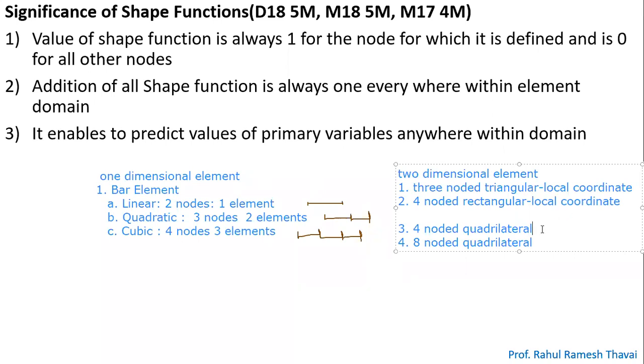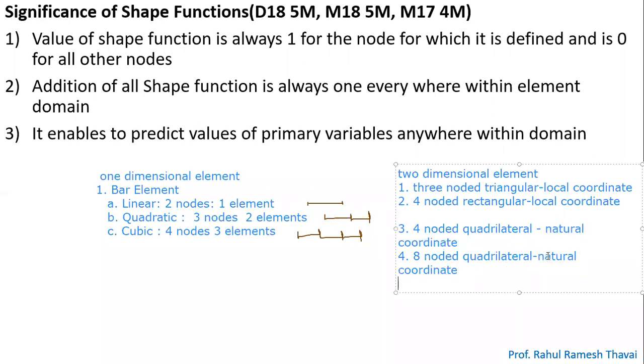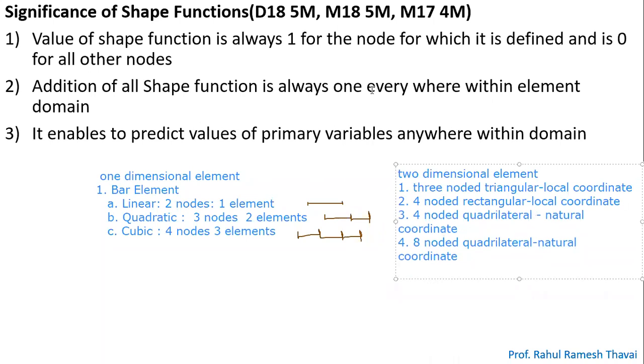For the four-noded quadrilateral, we have done it by using the natural coordinate system. And again for the eight-noded quadrilateral, we have done it using the natural coordinate system. Right? So this we have done already. We have derived the shape functions. Now come back to here.